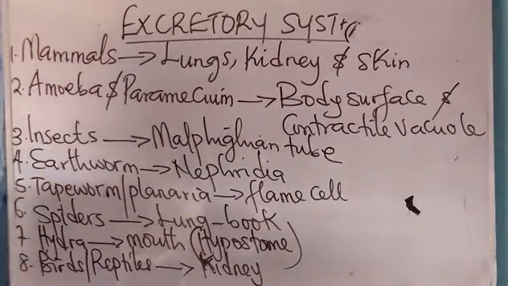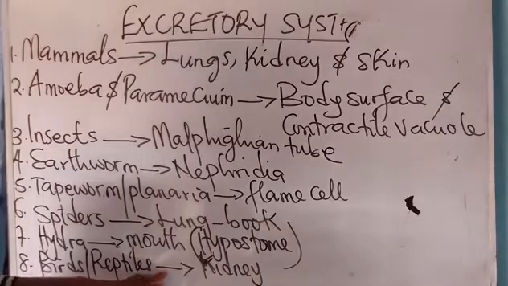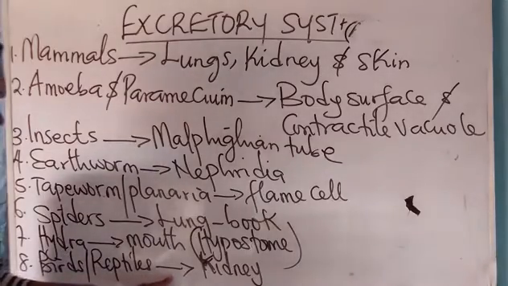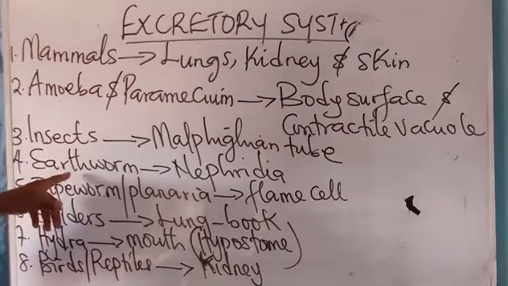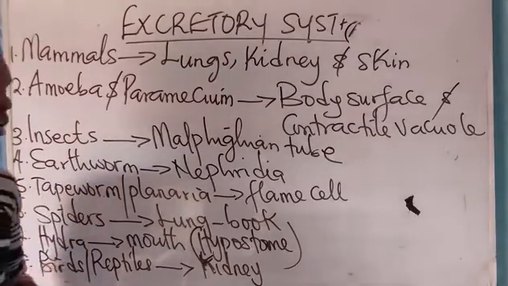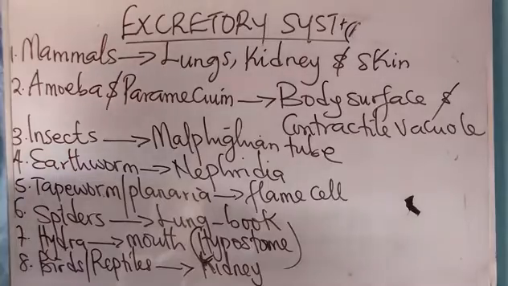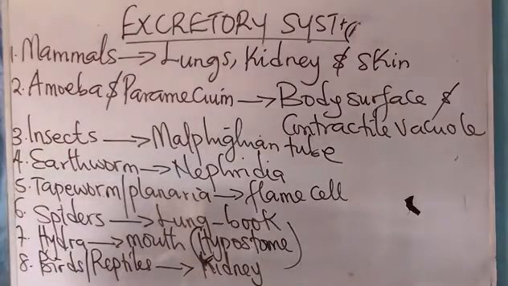Is there any other one? Oh, of course, sponges. Sponges make use of their body surface for excretion. Take note of that.